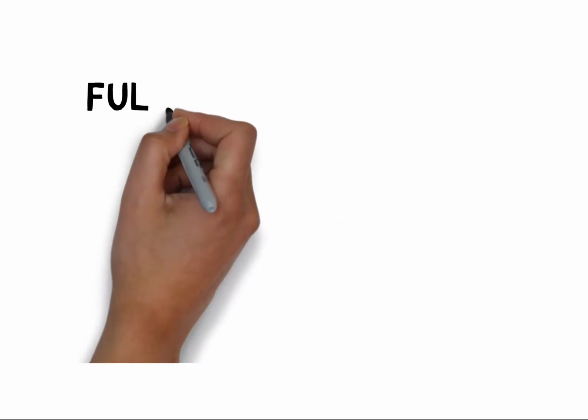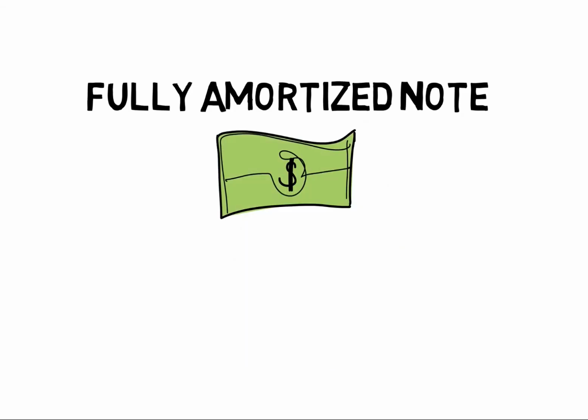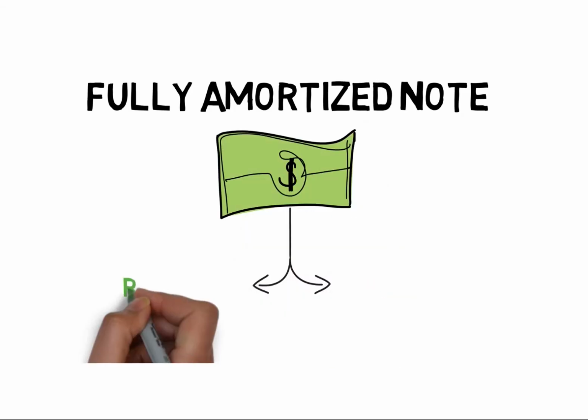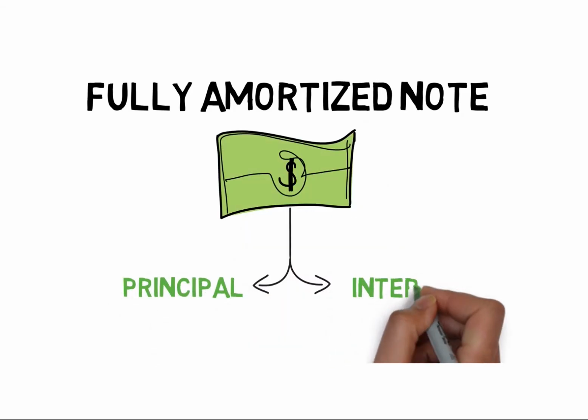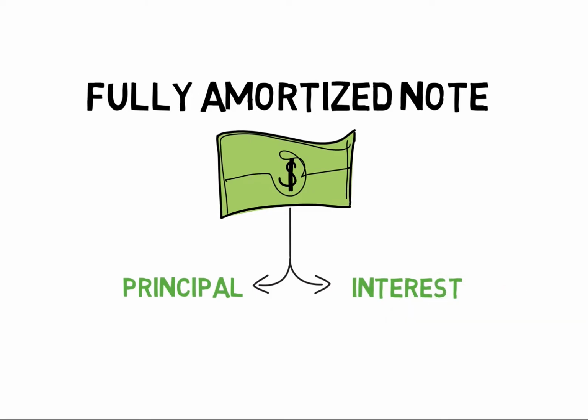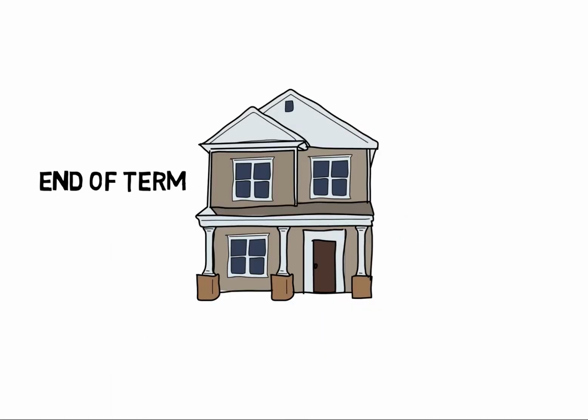A third type of payment plan is called a fully amortized note. Fully amortized is what most of us think about with a typical 30-year home loan. Fully amortized means that the payments are applied to principal and interest, and the loan is totally paid off over the term. So at the end of the 30 years, the borrower owns the home free and clear.